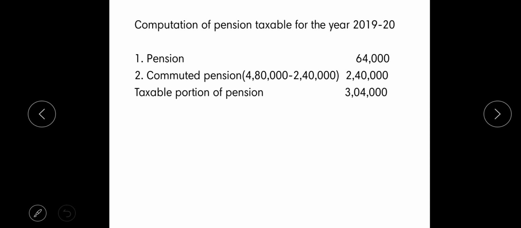He has received 4,80,000 and we have found the exemption was 2,40,000, so the difference is 2,40,000. The taxable portion of pension is the sum of both of these, that is, 3,04,000.